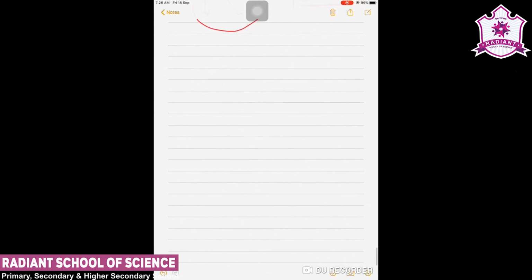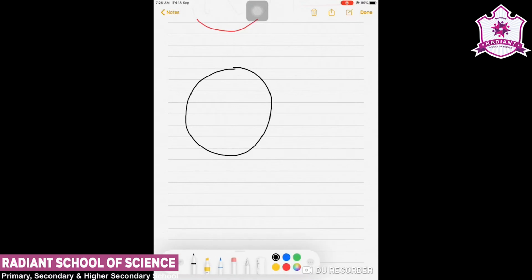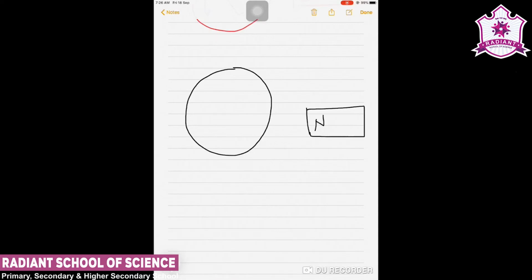Now we want to see how it follows the law of conservation of energy, or if it does not follow, how the energy conservation law will be violated. So let's see a simple case in which we are given a coil, and suppose a north pole of a bar magnet approaches the coil.